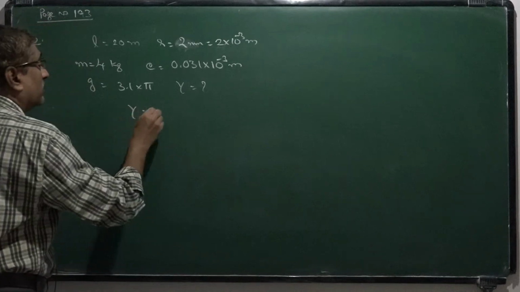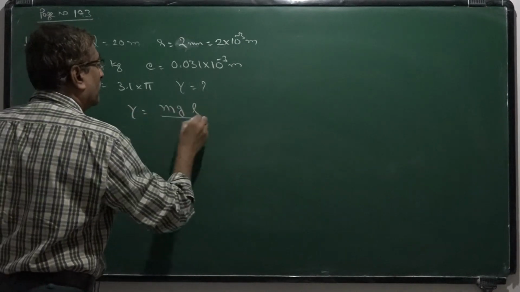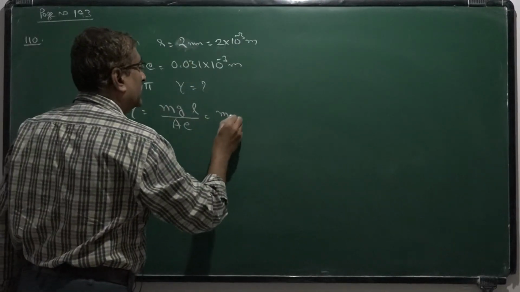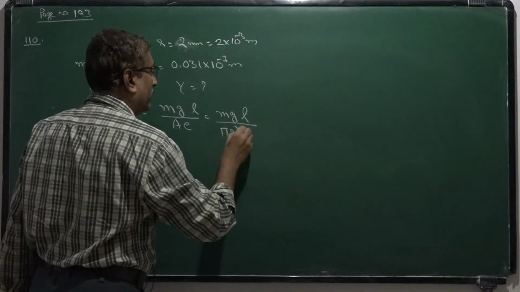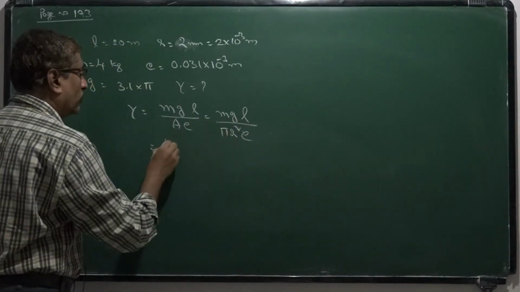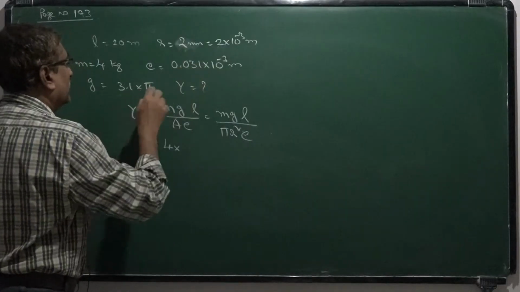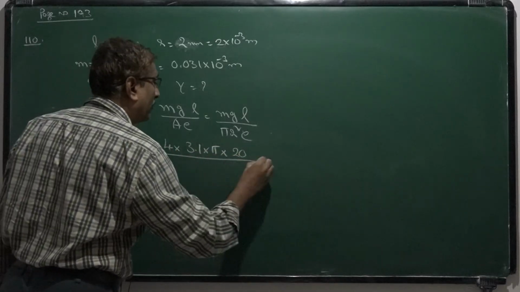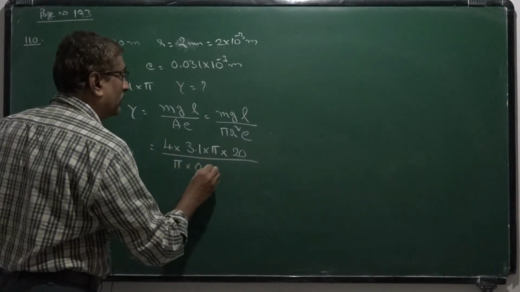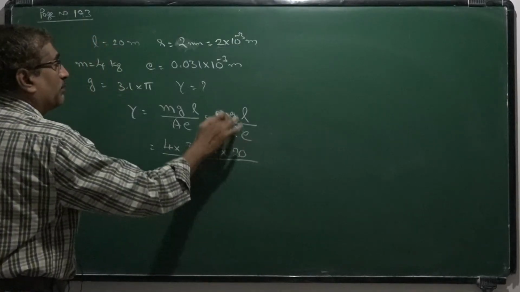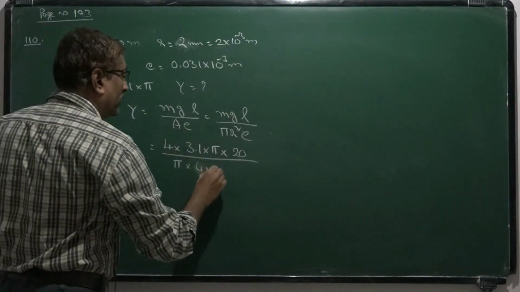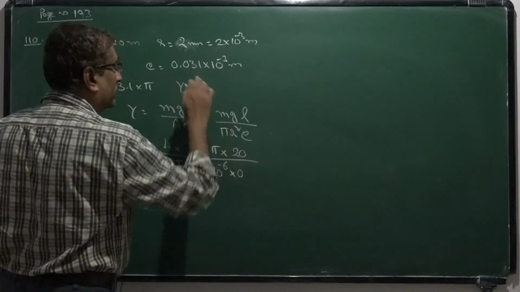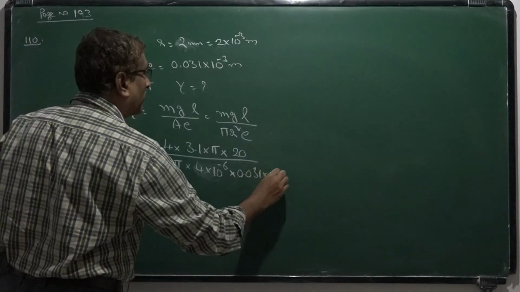So Y is equal to mgL by AE, but here the radius is given, so we can write it as mgL by pi r square E. So M is 4 kg, g is 3.1 into pi, length is 20, pi r square, r square means 4 into 10 power minus 6. Elongation is 0.31 into 10 power minus 3.